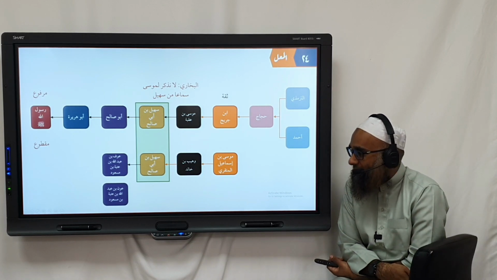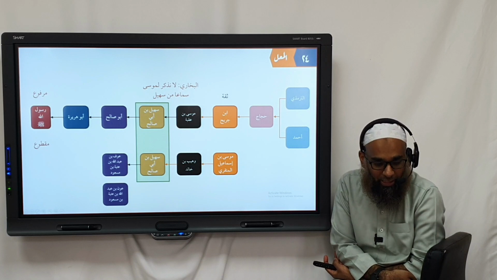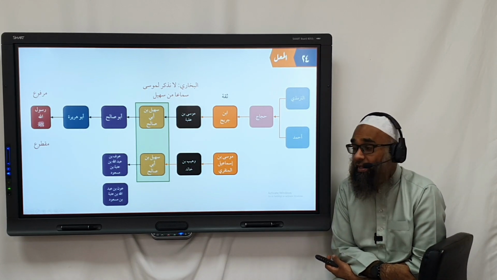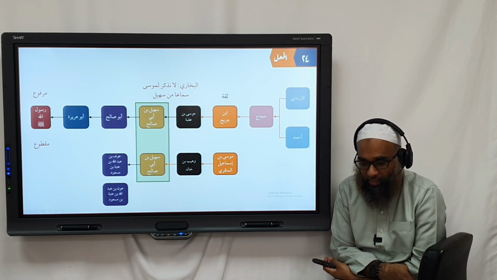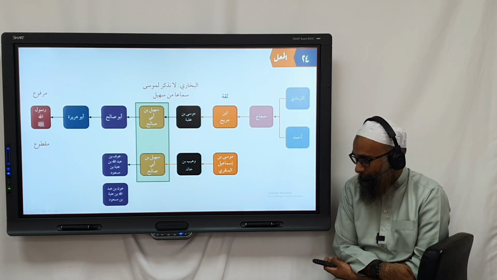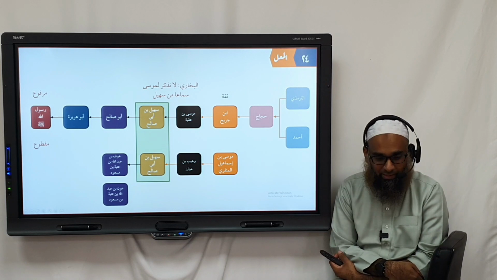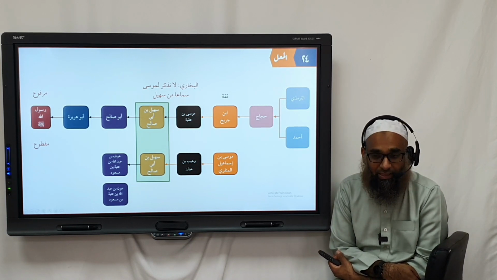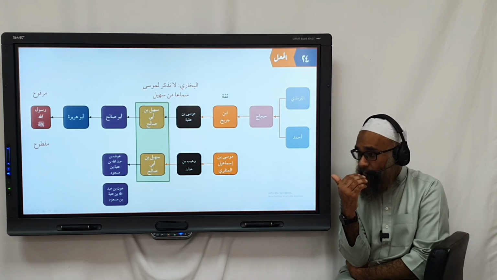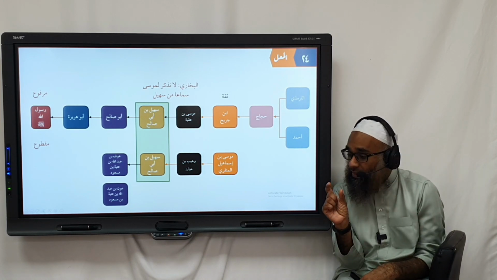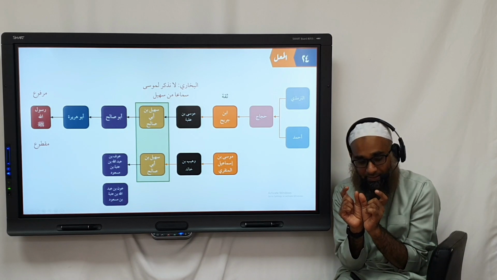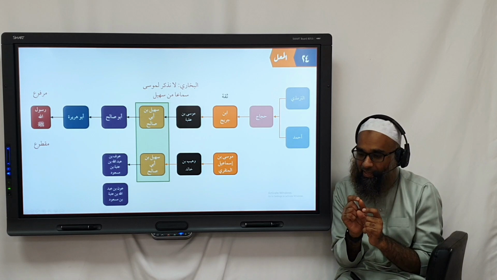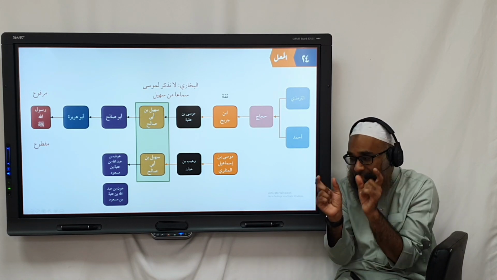A student of knowledge will say, well, this is what we know regarding this one chain and this one matan, but there's so much more knowledge out there. Is it narrated from other Sahaba? Are there other chains? So don't just jump to a conclusion, isti'jal, that because this one chain is weak or has a defect, that means the whole matan is. Remember we said a hadith is one sanad and one matan. So this sanad is weak, but the matan may have another sanad, so that hadith is sahih.